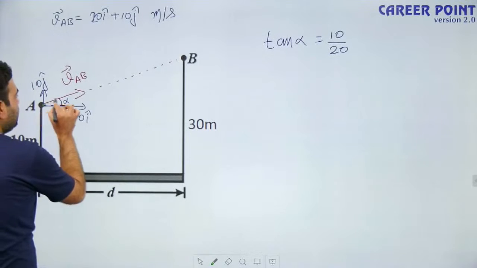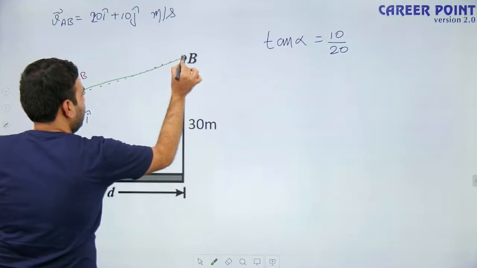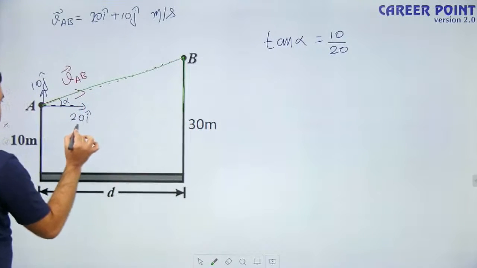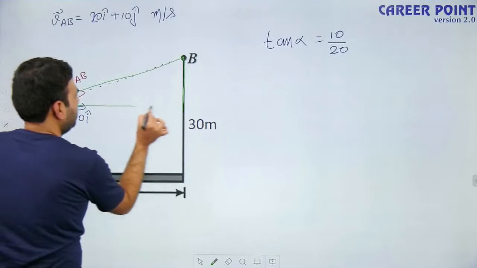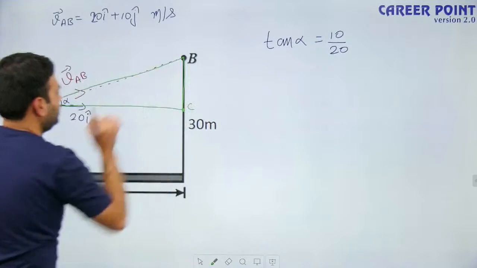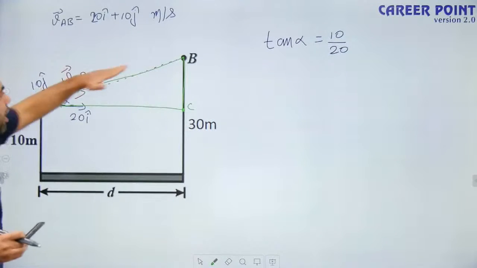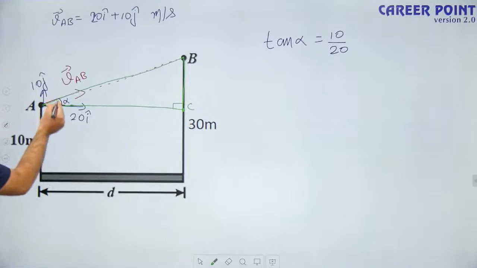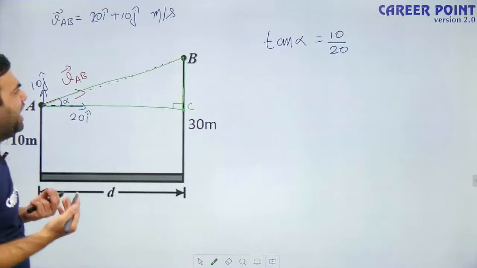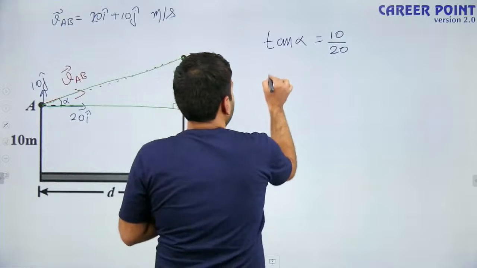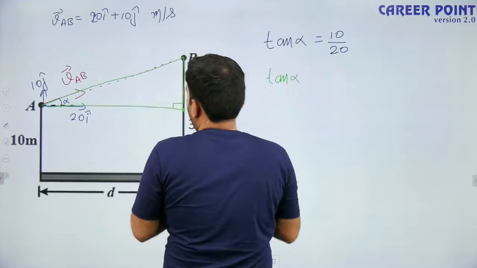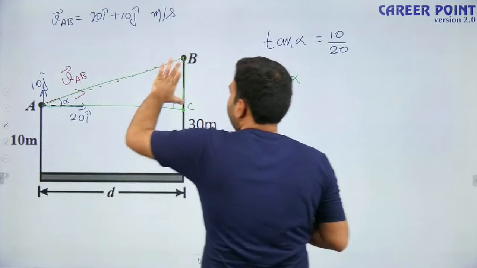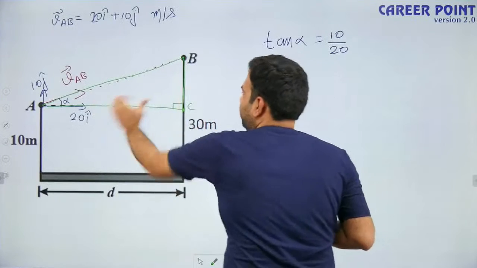So if I make this triangle, see, I am making this triangle A, B, let's say this point is C. So I am making triangle ABC. Now see, in triangle ABC, this angle is 90 degree and this angle is alpha. Can I write tan alpha again? Yes. Tan alpha according to this triangle will be perpendicular by base.